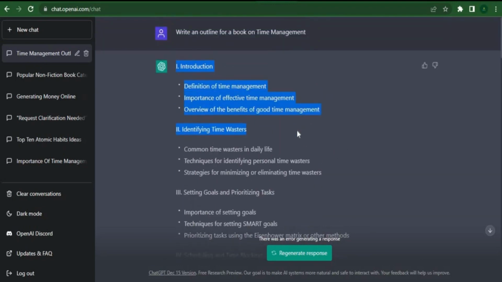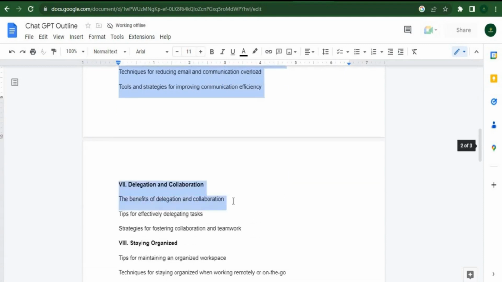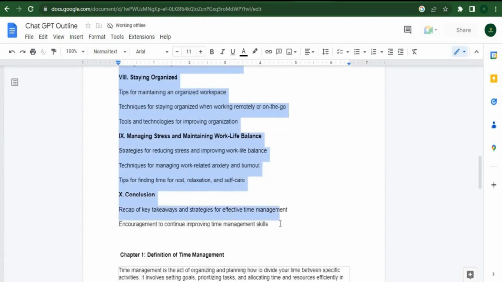You should now choose the book's outline from the ChatGPT section. Go back to Google Docs and then paste the selected outline there. Right now, we already have the entire book's outline. We would want ChatGPT to begin drafting the ebook for us.